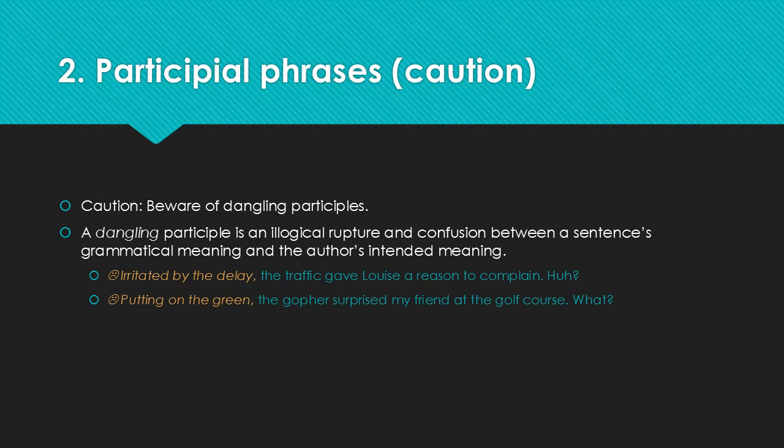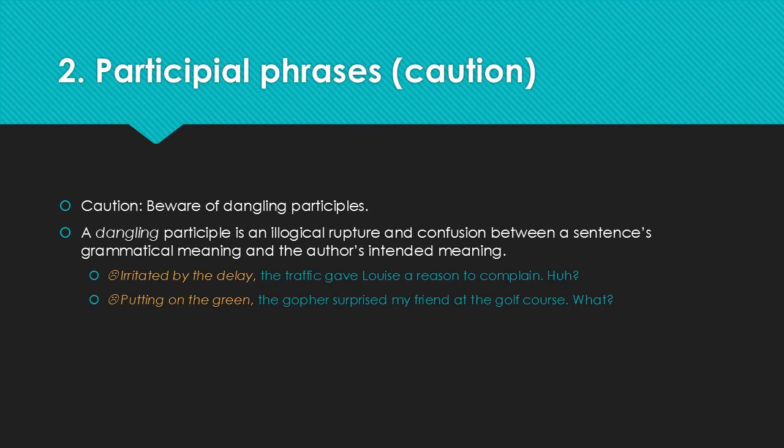A caution about participial phrases. Beware of dangling participles. A dangling participle is an illogical rupture and confusion between a sentence's grammatical meaning and the author's intended meaning. How about some examples here? Irritated by the delay, the traffic gave Louise a reason to complain. What does this mean?